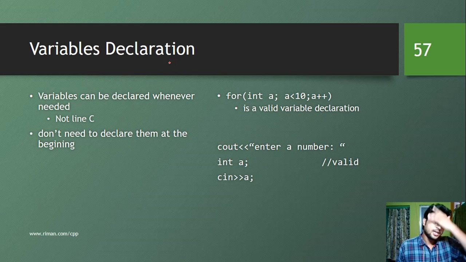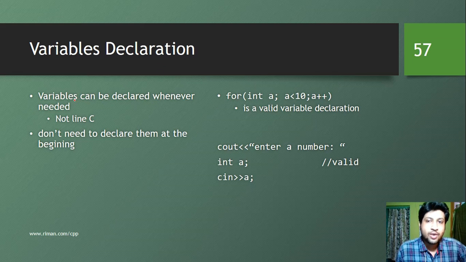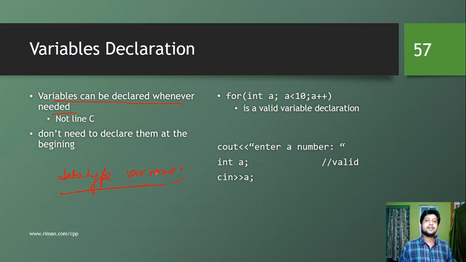A variable declaration is quite similar to the C syntax, but what advantage is here, variables can be declared whenever needed. That means we can declare a variable wherever we want. We don't need to declare all the variables at the beginning of any executable statements like we used to do in C. And the syntax is same: data type, var name. So this syntax is same as C, but what is different here? Now we can define variables anywhere, wherever we want. There is no need to declare all the variables at the beginning of the program.